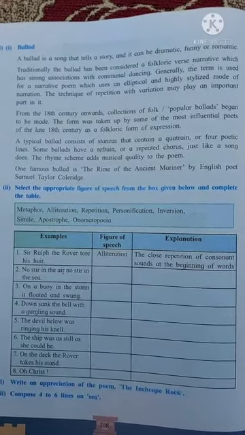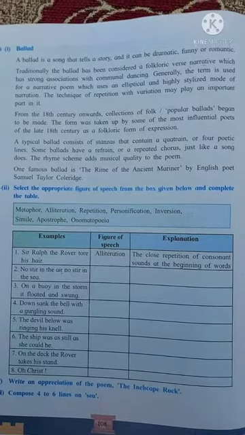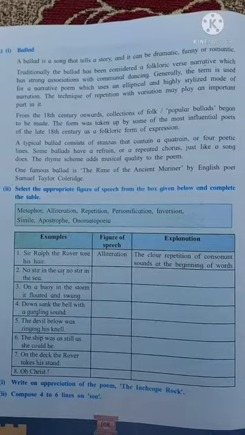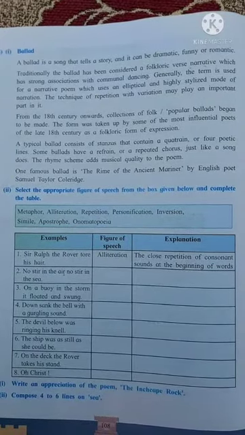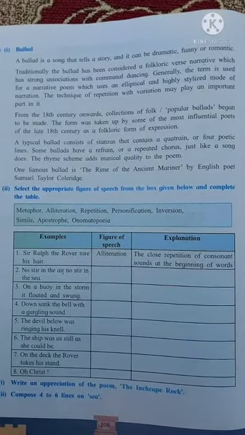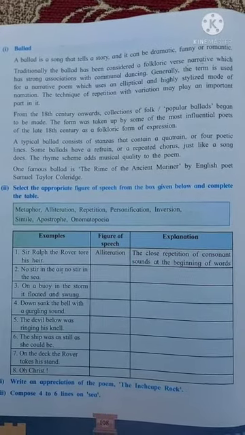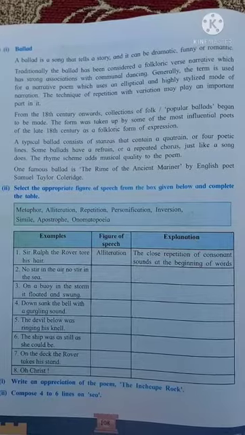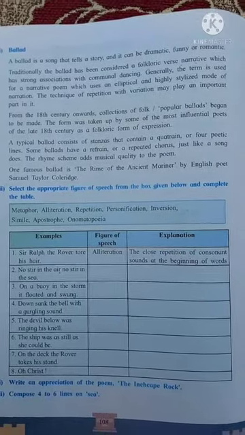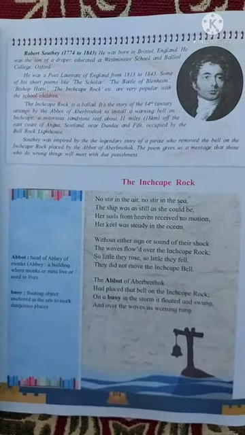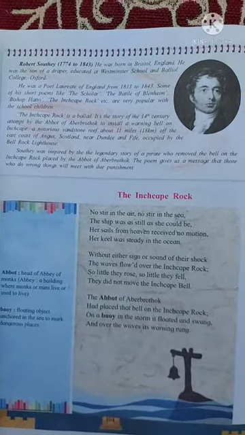Some ballads have a refrain or a repeated chorus, just like a song does. The rhyme scheme adds musical quality to the poem. One famous ballad is The Rime of the Ancient Mariner by English poet Samuel Taylor Coleridge, that is S.T. Coleridge. The Inchcape Rock is a ballad.